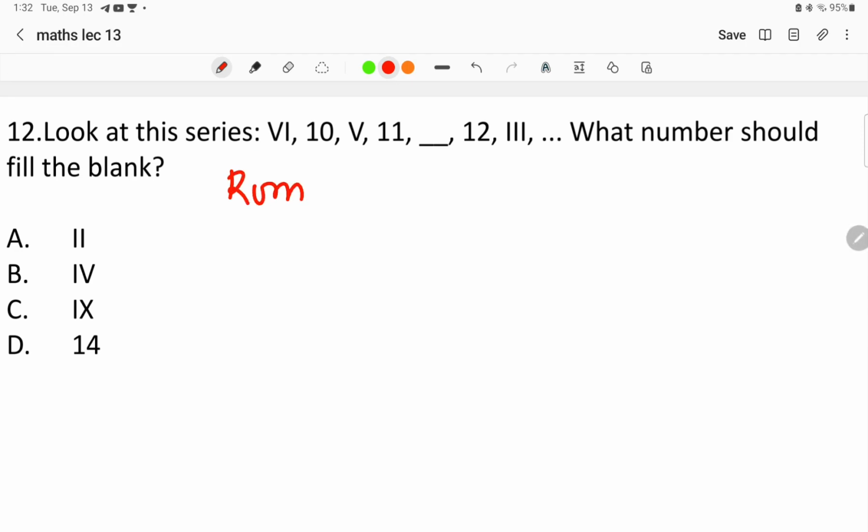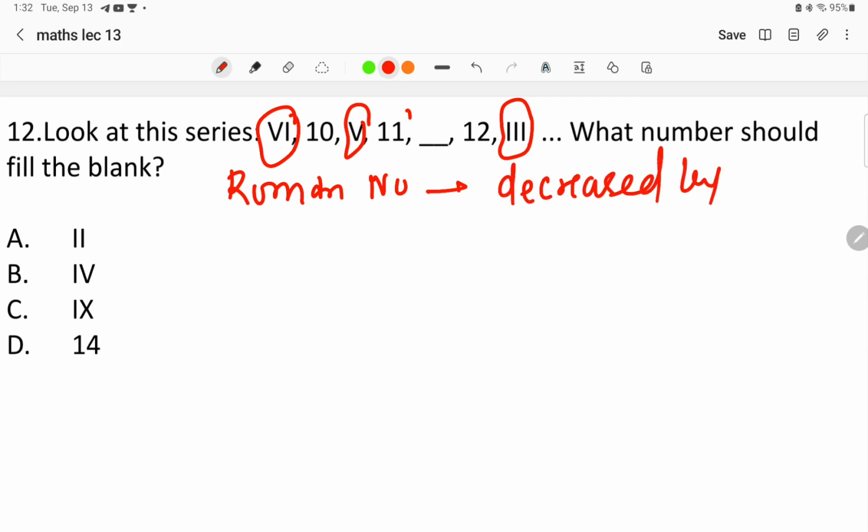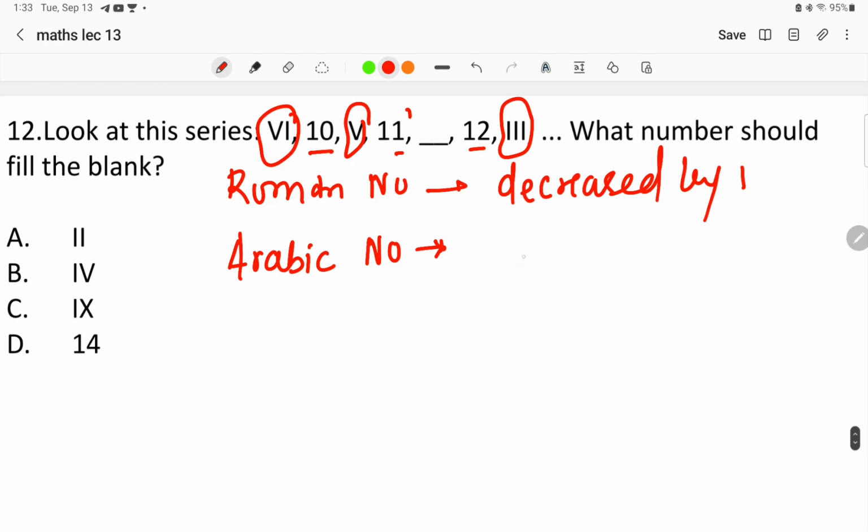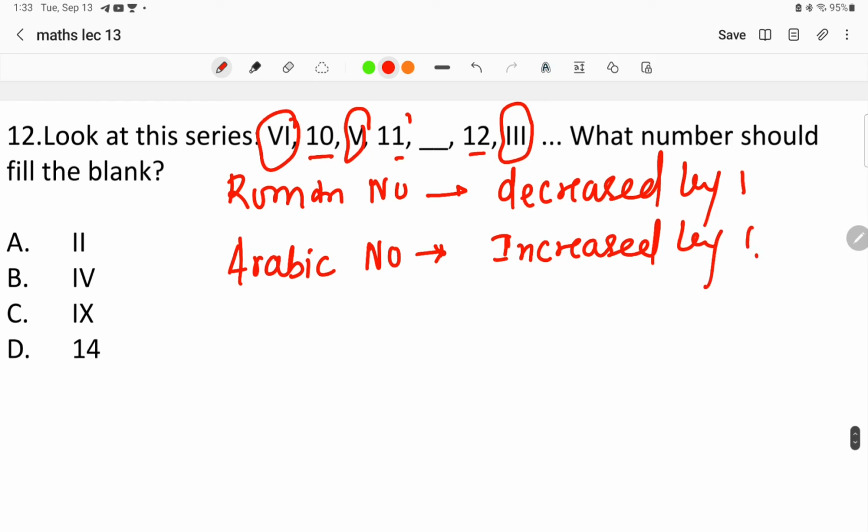If we go for the Roman numbers, these are called Roman numbers, right? Here we can find that each number is decreased by 1. If we are going for the Arabic numbers, that is, the numbers that we use in our day-to-day life, that number is increased by 1.